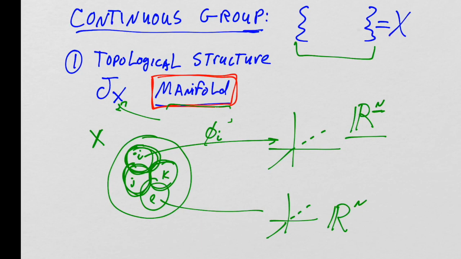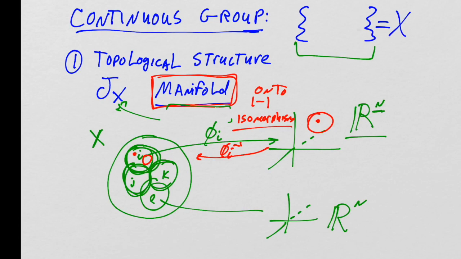And each one of them can be mapped into its own n-dimensional real number space. So that means that I can take any point here and find a point here, and that mapping is an isomorphism, right? So I've got a 1-to-1 onto and invertible mapping that will take open sets in Rn and map them back to open sets over here, right?